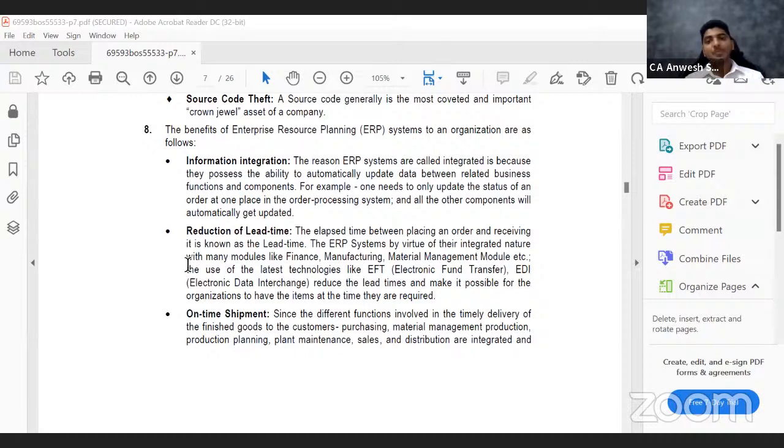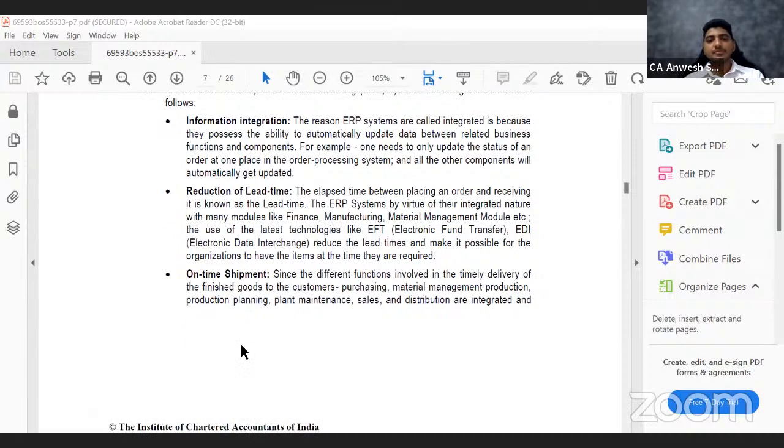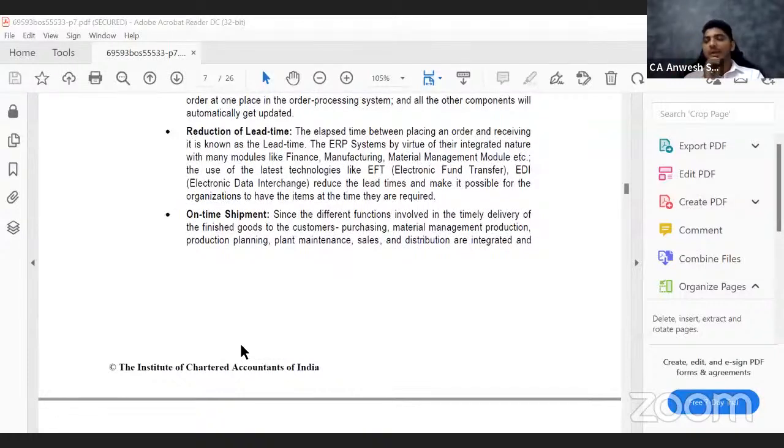Next one is on-time shipping. Imagine whenever you go to Amazon to place your order, you check whether items are available. It will either say out of stock or stock is present. If the stock is present, you place the order and pay the money. Now, the sales department will get this data that an order has been placed. But the inventory is never with the sales department. There is a separate department who manages the inventory.